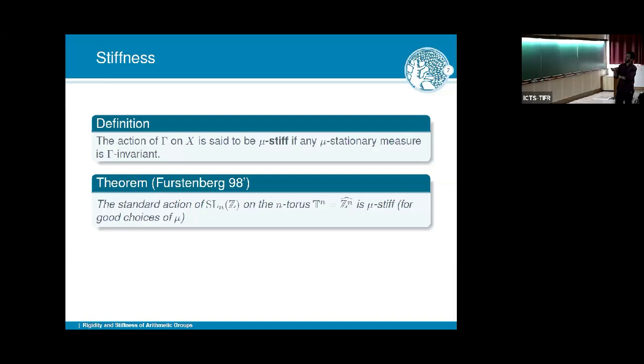The theorem of Furstenberg says that if you take this action we discussed before, SL_n(Z) acts linearly on Z^n, it acts therefore on the Pontryagin dual, that is the torus. And we have this very natural dynamical system. Furstenberg proved that this action is stiff. It's non-trivial. There's no reason you would expect it has to be stiff.